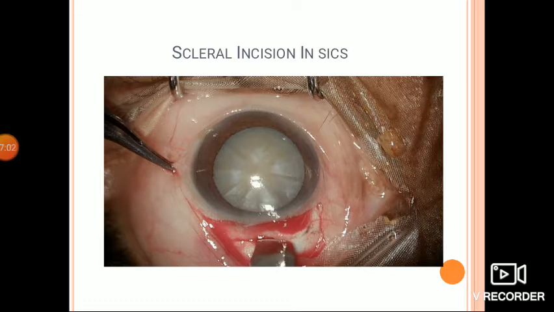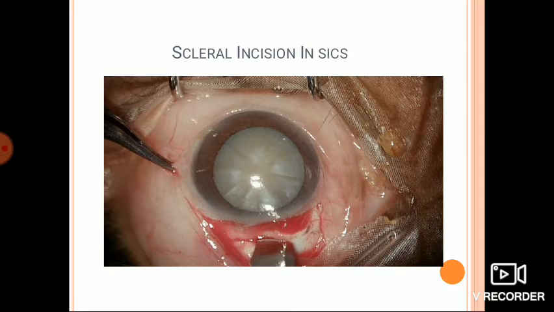A 1/3 to half thickness scleral groove is made about 1.5 to 2 mm behind the limbus with the help of a razor blade fragment or a 15 or 11 number surgical knife on a Bard Parker handle. The incision may vary from 5.5 to 7.5 mm depending upon the hardness of the nucleus.